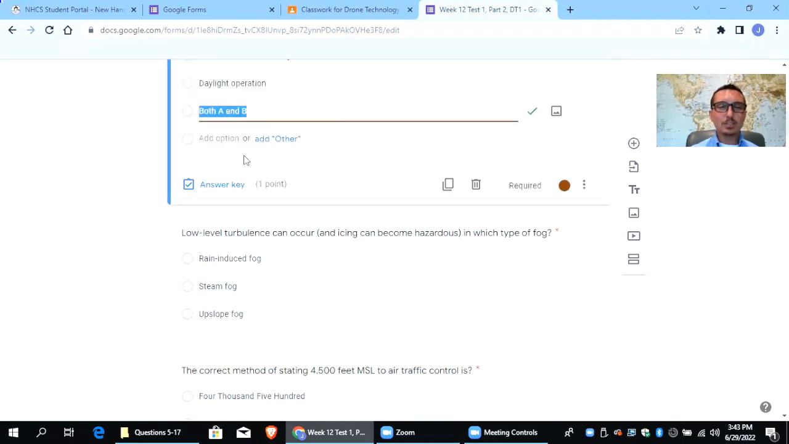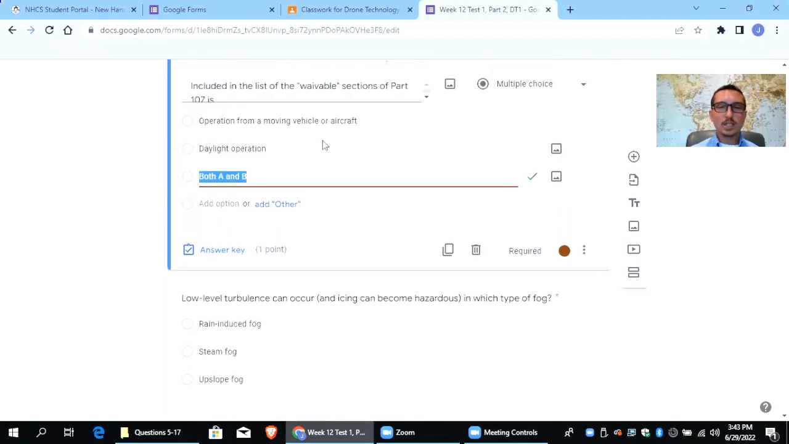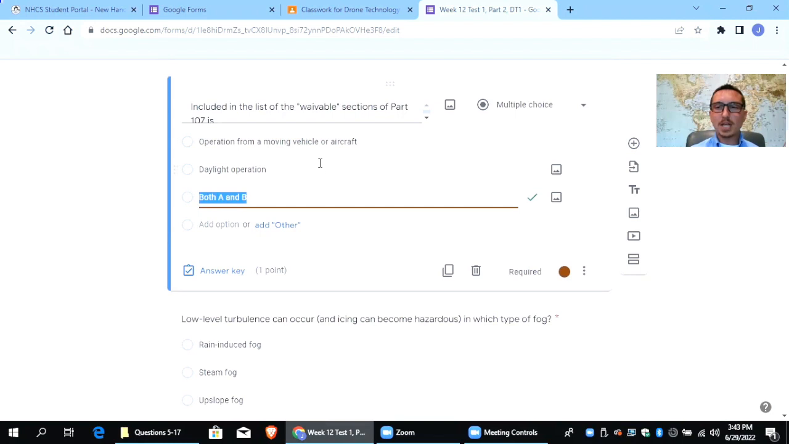But again, this is one of those test IQ type things. Are you good at taking a test? I just noticed with this test, they like to use the answer all of the above. I'm not saying that's always the case, but every time I've seen it in the practice questions, it's been the case. In this one, definitely, if you get the FAA's approval, you can operate during night. If you get the FAA's approval, you can operate from a moving vehicle.